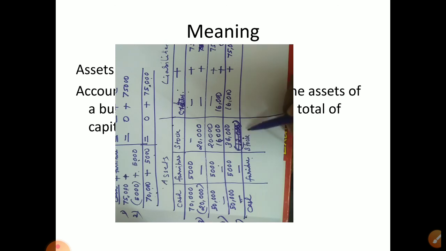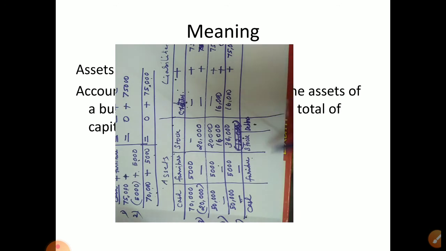Stock also there. Stock के बाद when you do credit sales, what will come? Debtors. Means you sold goods but you don't receive money. They will give you afterwards. If we have to pay money, they are creditors, they are liabilities. But if we have to get money from the customers, they are our debtors, that is treated as assets. Today we didn't receive money, but we will get it afterwards. So whatever today we have or we will get afterwards, both are treated as assets.